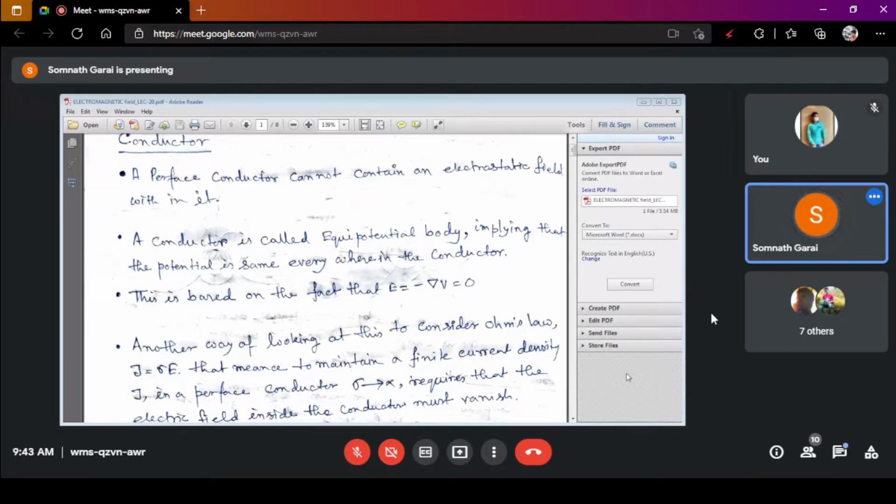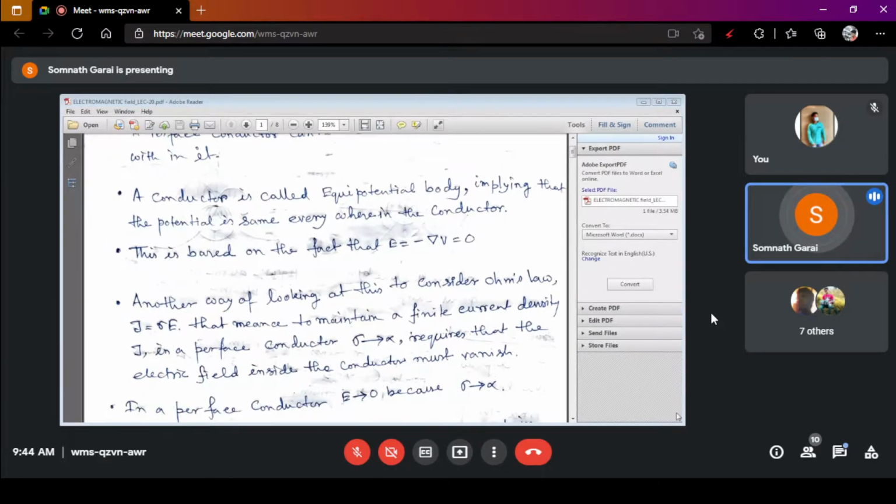And another important formula, the Maxwell formula, that the conductor obeys, is capital E equals minus del V. It is already proved. That means the electrostatic field in a conductor is given by the gradient of the potential of the conductor, which is equal to 0, right? This equation is already proved in the previous class, right?